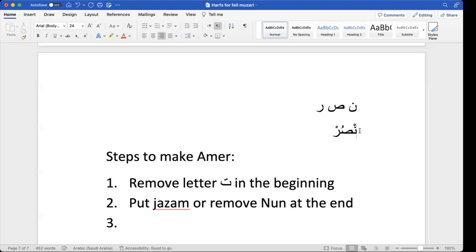If you have this kind of anta version or antuma and whatever, this kind of second person fi'l muzari, where after removing the first letter the second letter has a jazm on it, then in this case you will put alif in the beginning. Correct? And the question is, can you still pronounce it?